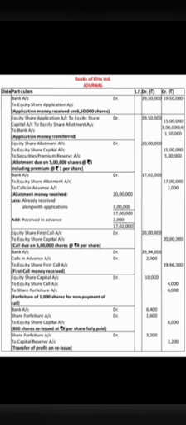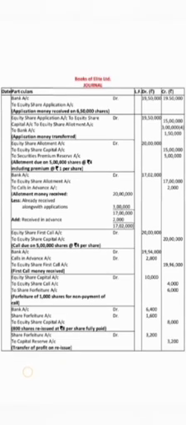Here we have forfeiture of 1,000 shares as we have already seen in entry 6. Here 1,000 multiplied by 4 equals 4,000 we have in arrears. So in the seventh entry, equity share capital account debited by 10,000, 1,000 multiplied by 10 equals 10,000. Equity share call account credited by 4,000 which we have not received, that is arrears. And share forfeiture account is the balancing amount, that is 10,000 minus 4,000 equals 6,000. The narration is forfeiture of 1,000 shares for non-payment of call.